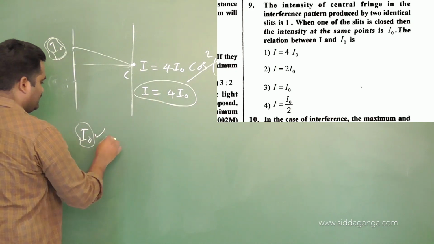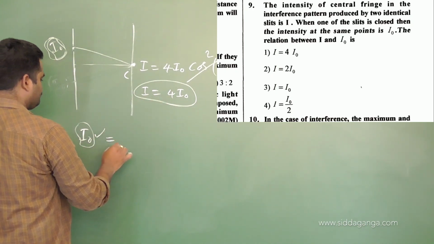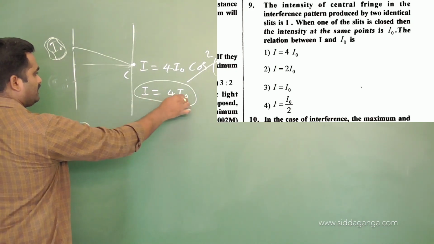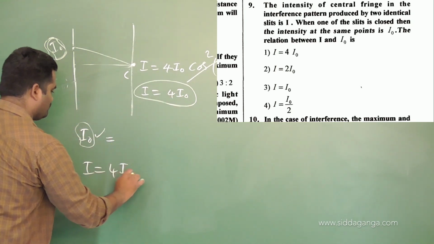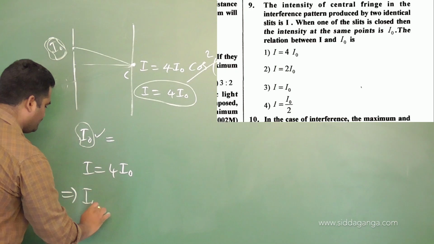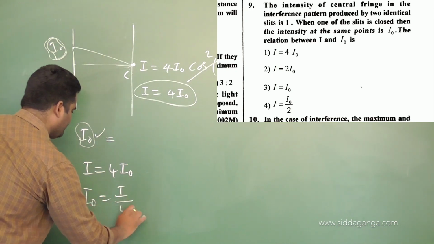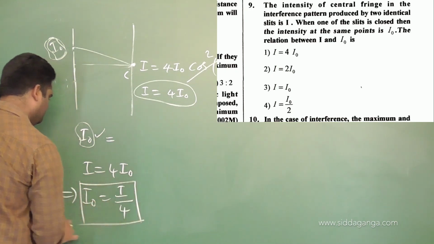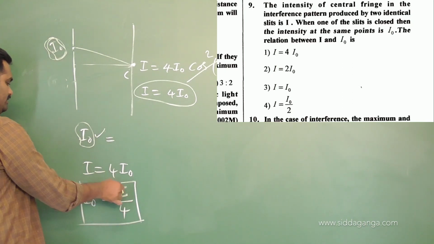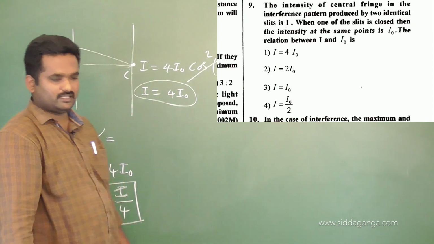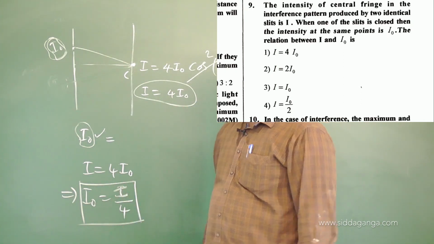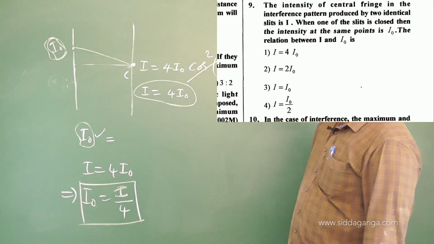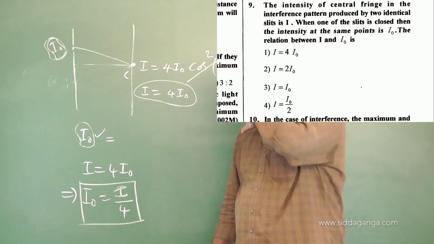So directly I can take I naught. From the earlier condition we have written I equals 4 I naught. So the value of I naught should be equal to I divided by 4. I naught equals I by 4, or I equals 4 I naught, whichever. Which option is given? The first option is correct here: I equals 4 I naught is the correct option.